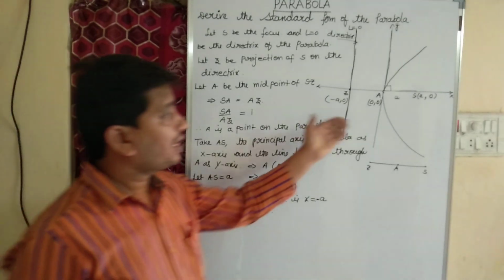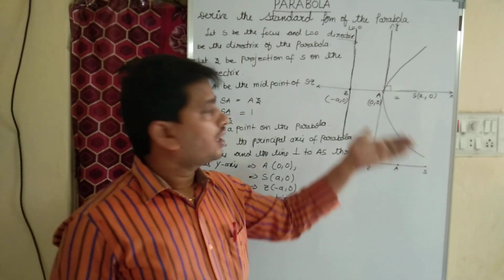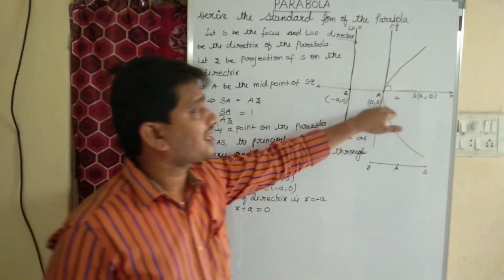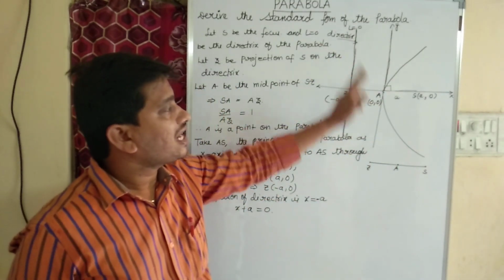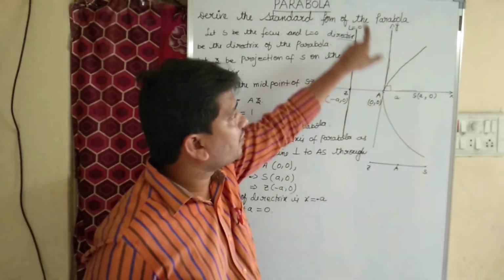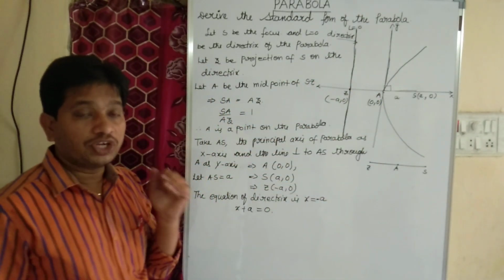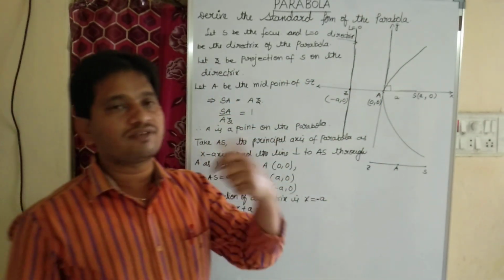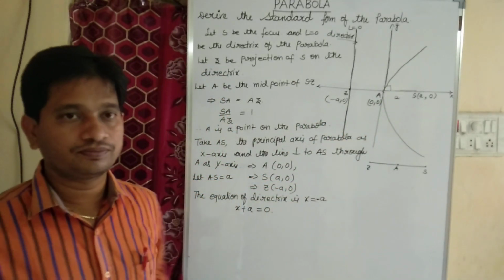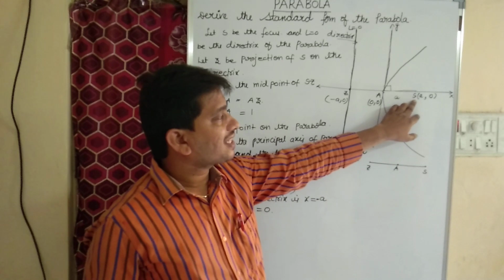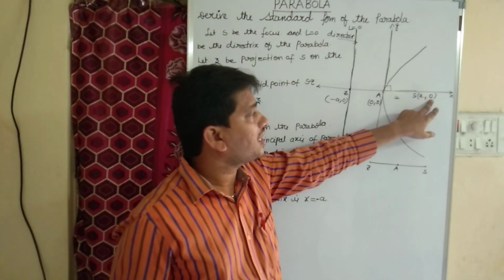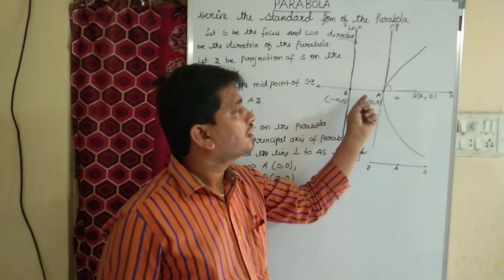Coming to AS, AS is the principal axis of the parabola, which we consider as the x-axis, and the line perpendicular to AS passing through A we call the y-axis. We know that the intersection of the x-axis and y-axis is called the origin. Therefore, A is (0, 0). S is a point on the x-axis whose y-coordinate is 0 and x is A units.